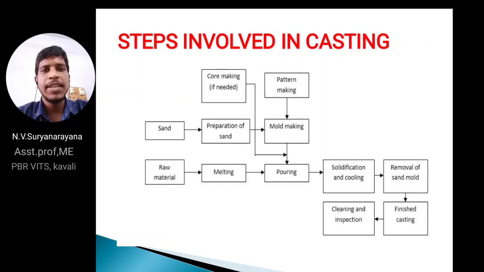Solidification means the starting material is in the form of semi-solid or semi-fluid, and it cools down and solidifies. And next, removal of the sand mold. After that, finishing: the final casting part will be cleaned and inspected. These are the steps involved in the casting process.